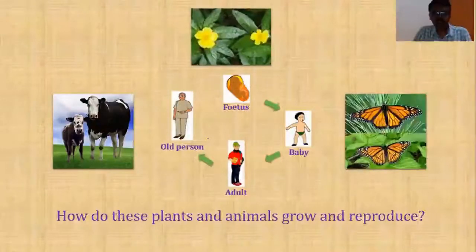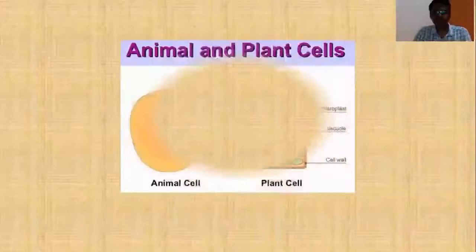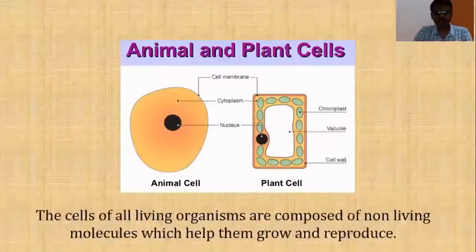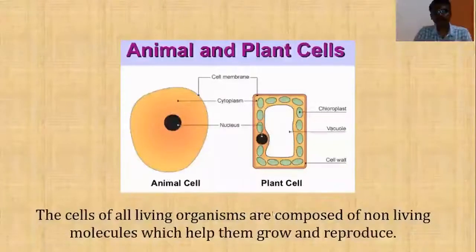The answer for this question lies in the basic structural and functional units of living organisms, that is, cells. Whether it is an animal cell or a plant cell, inside these cells there are some non-living molecules which are responsible for the growth and reproduction of living organisms. Students, the cells of all living organisms are composed of non-living molecules which help them grow and reproduce. And those molecules are popularly known as biomolecules.